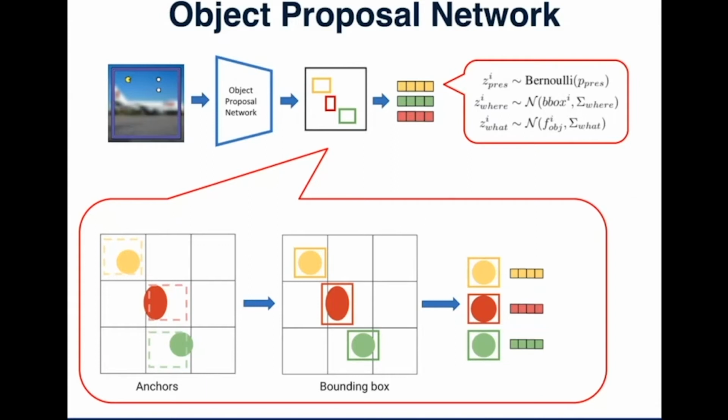So look at this figure. Inspired by modern object detection architecture, we use an anchor-based object detection method. That is, we divide the image into several local cells and put anchors into the cells. Then we use bounding box regression to localize the position of each object. Finally, we get the parameters of the bounding boxes. Similarly, we can also produce the parameters of the other 2 distributions.